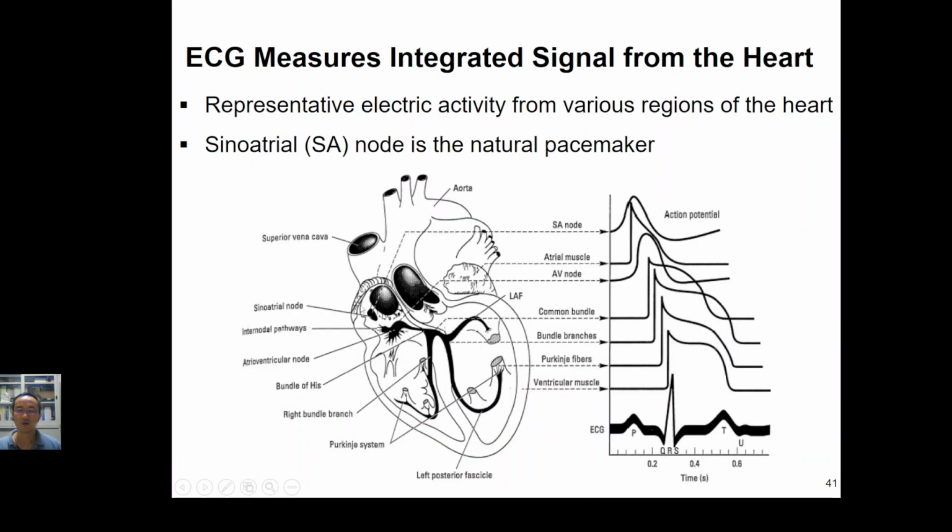So remember, the starting point of the heartbeat is from the SA node. Once it gives a signal out from the SA, the remaining part of the heart is still not working. But after it stimulates its neighbor and then goes through the internal conducting fibers, the atria will contract. Once it arrives at the AV node, it will stimulate the AV. The AV also looks like a neuron. That is the reason why it has sodium in and potassium out, the same as the SA node, but not for the atrium and the ventricle.